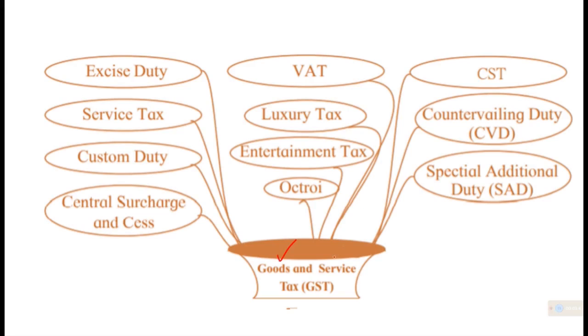Goods are items, service is something which is given to the people. So all these different branches come under these two categories.